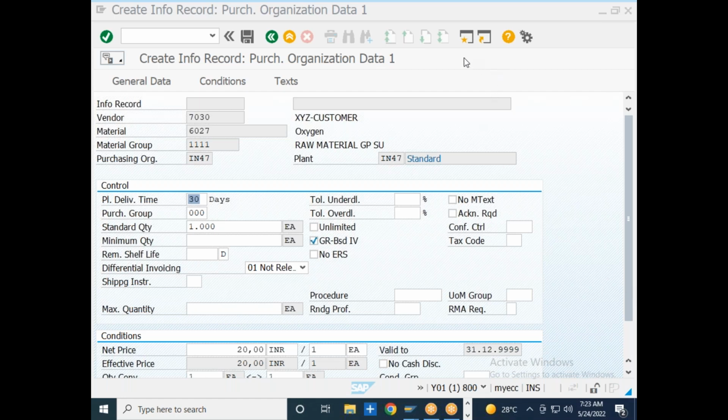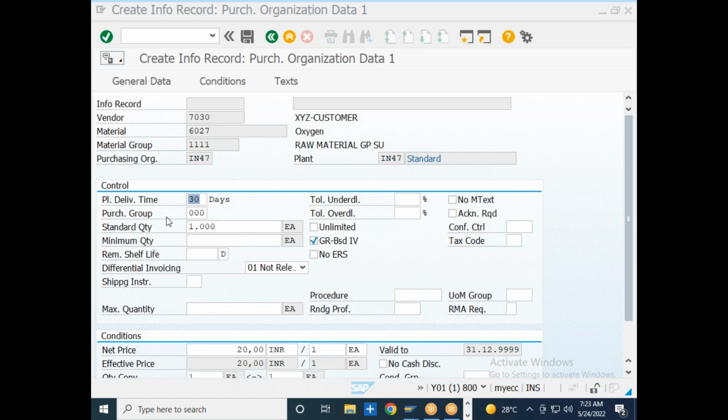So the time it took means from today you created a requisition. That requisition should be released. Then it will go to the procurement department. The procurement department will convert the requisition into an order, and that order will be given to the vendor. The vendor will take 20 days or 30 days to supply that particular material. So the time taken from the purchase requisition creation to the material being available in your company against the vendor purchase order is nothing but the planned delivery time. So it can be 30 days or 45 days, etc. So you just need to select a relevant delivery time over here.